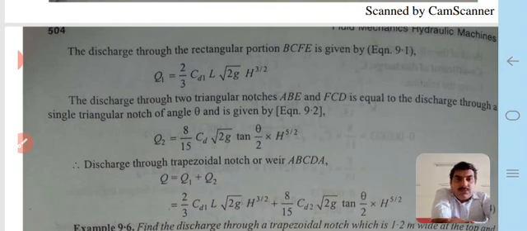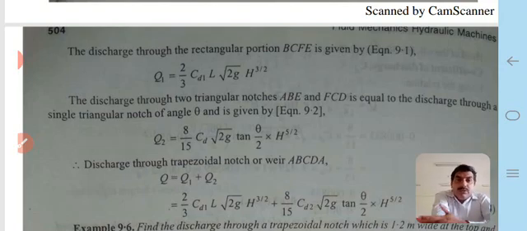Therefore, the discharge through the rectangular portion BCFE as shown in diagram, Q1 is equal to 2 by 3 CD1 L under root 2g H to the power 3 by 2. And the discharge through two triangular notches ABE and FCD, Q2, is equal to 8 by 15 CD2 under root 2g tan theta by 2 into H to the power 5 by 2. And therefore total discharge over the ABCDA type of trapezoidal weir or notch